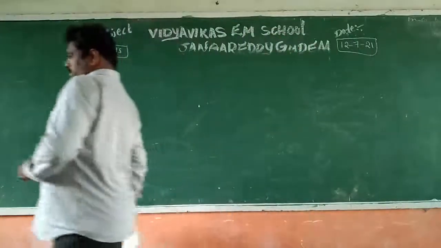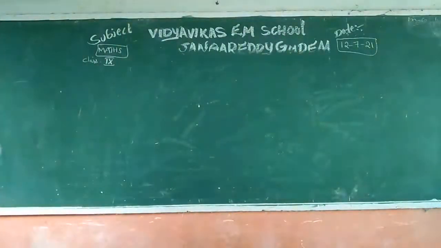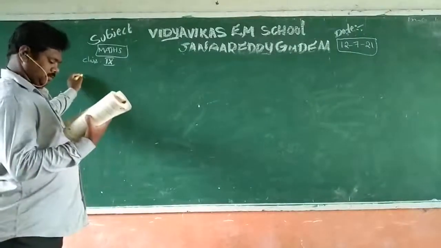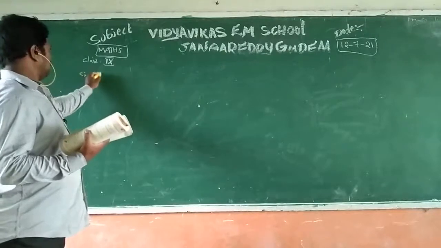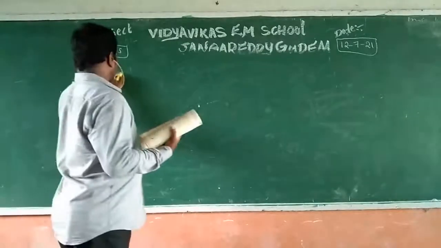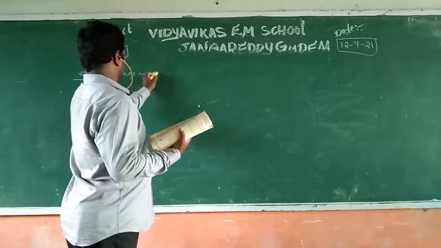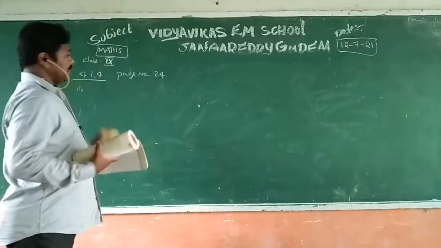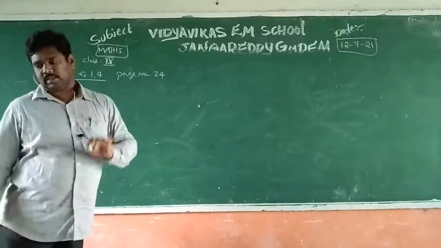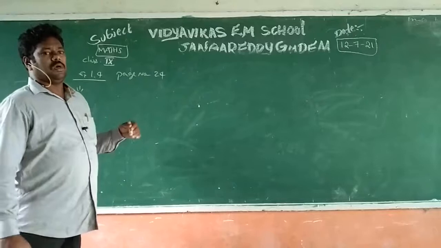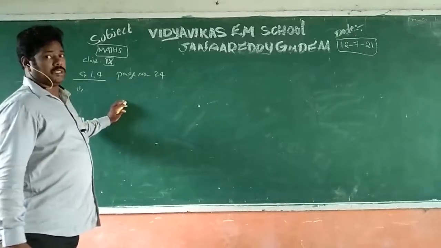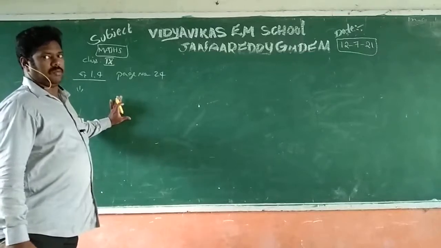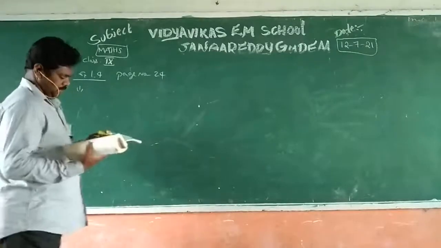Some more topics are given related to exponents and irrational numbers. See exercise number 1.4, textbook page number 24. This class is for practice and review for the Lakshya students and general students, each and everybody. You should learn this concept of irrational numbers, and we will conclude this chapter also.